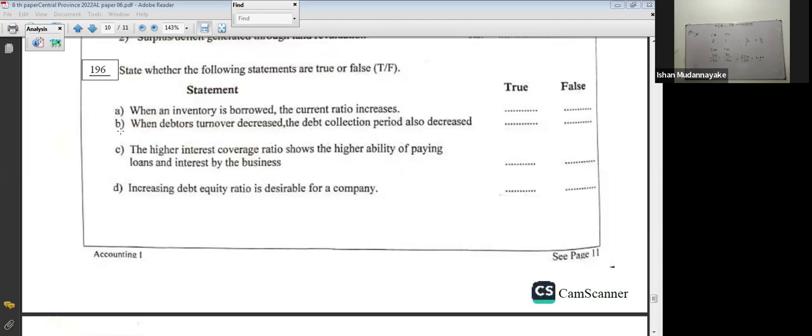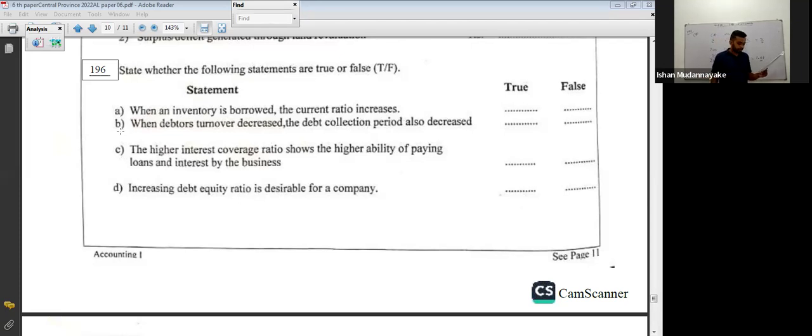Increase. This is false, B false. Calculate the debtor turnover ratio and divide 365 by it, then you can get the answer. Try to get the logical answer. Don't cram this point. Easy question.